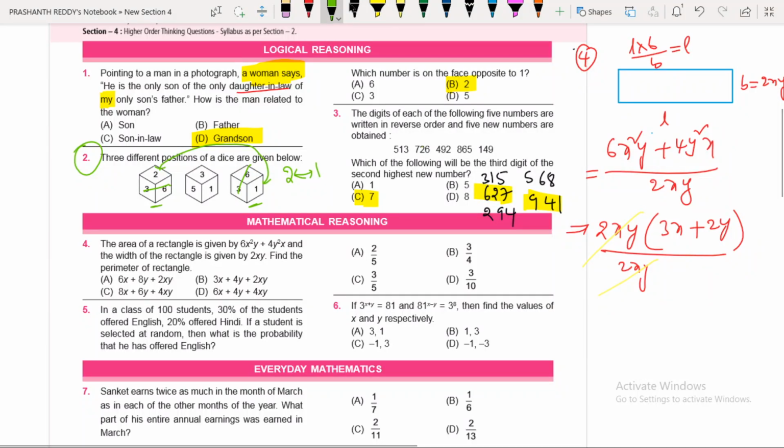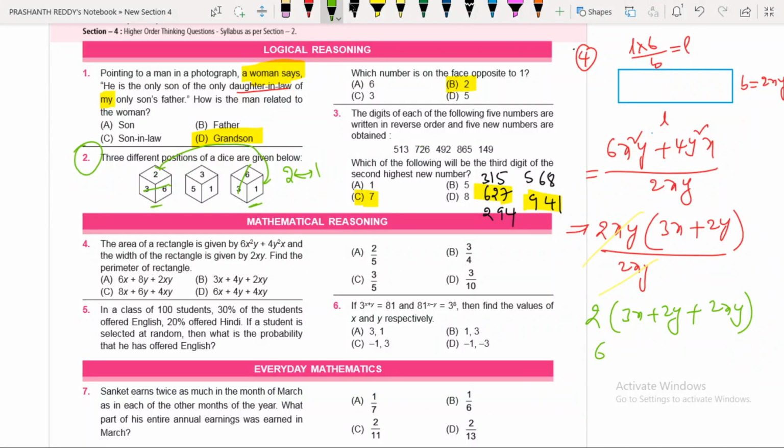But we don't want the length here. According to the given question, what is asked to find? Perimeter. What is the perimeter? 2 times of L plus B. 2 times of L plus B means 2 lengths and 2 widths. You should add that, you know already. What is the length here? 3x plus 2y. And what is the width here? Width is equal to 2xy.